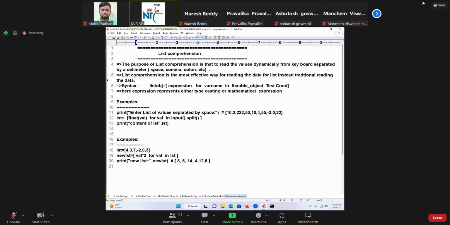List comprehension is the most effective way for reading the data from a list instead of traditional reading. So: expression, for loop, iterable object, and test condition.